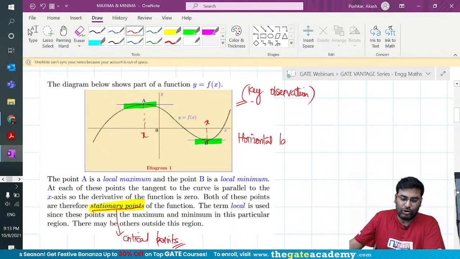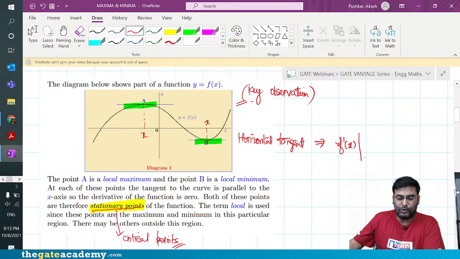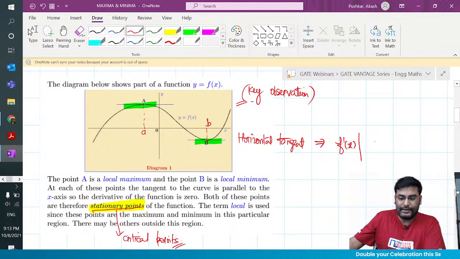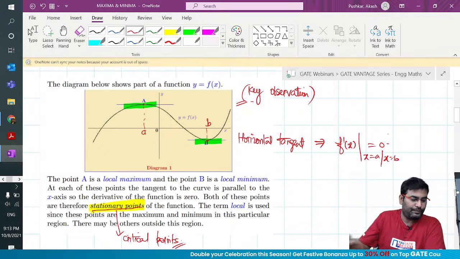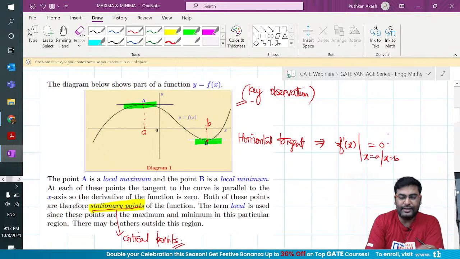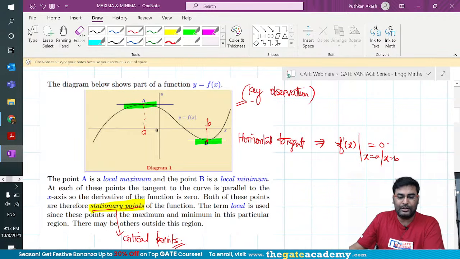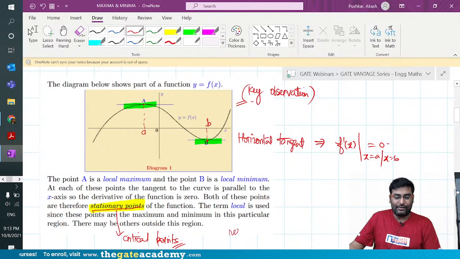Here the tangent is horizontal, which implies what? It implies that f dash at the point, suppose you are looking at point A, and let's say this is your point B, is 0. The horizontal tangent means the slope is 0, and that's what we call a stationary point. The meaning of stationary is at rest.